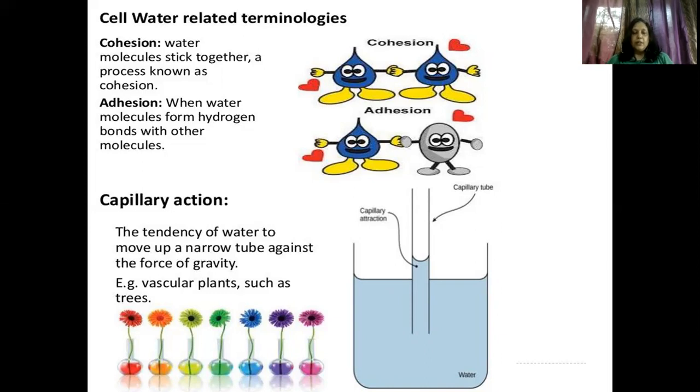Okay. Now, the third term involved here is capillary action. What do you see here? You see a beaker and a tube above, right? In the chemistry lab, you might have used a capillary tube, a very thin capillary tube of glass. When you dip that capillary tube in the beaker of water, you will see the water starts rising in that capillary tube. So that is capillary action: the tendency of water to move up a narrow tube against the force of gravity.